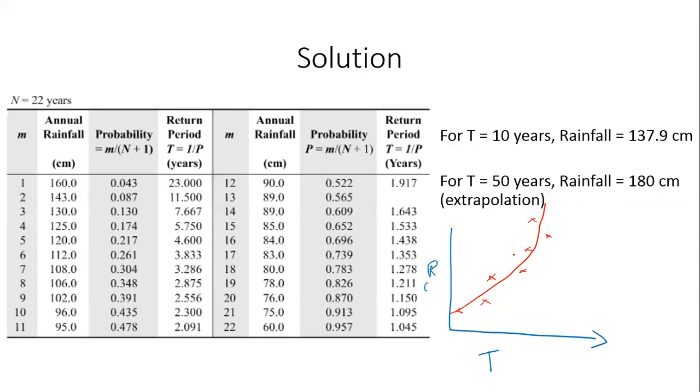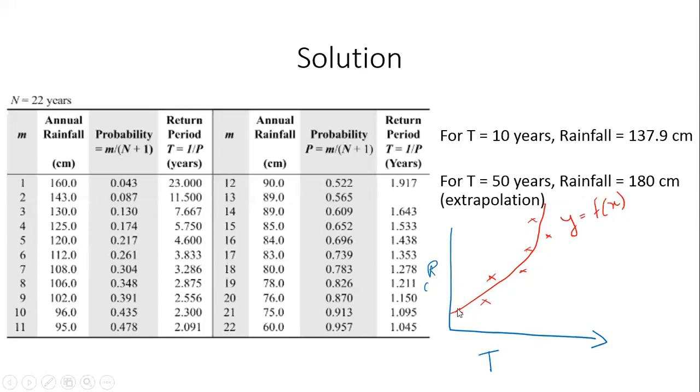This may be an exponential curve. It may be a second order curve, a third order curve, whatever it is. Even in this, you can do extrapolation. When you fit a curve through this, you get an expression for y in terms of x. So the question is, when t equal to 50 years, which means x equal to 50, what will y be? If I know this function, I simply put in the value x equal to 50 and get the value of y.